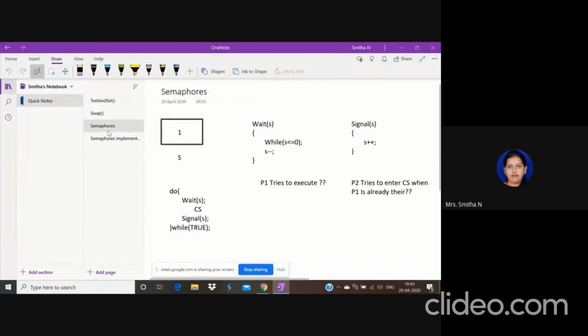Whatever code segment I'm writing and explaining is very, very important. In the exam also you have to write the code segment and explain. Only theory explanation for this chapter will not give you any marks. You also have to explain the solution with respect to mutual exclusion, progress and bounded waiting, then only you will get full marks. And the next point is, when you are explaining, try to explain how